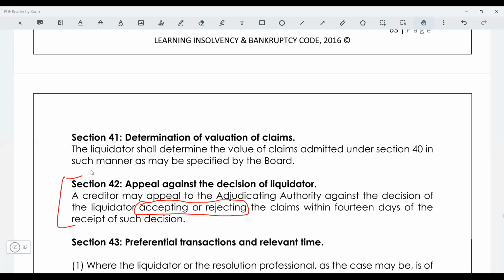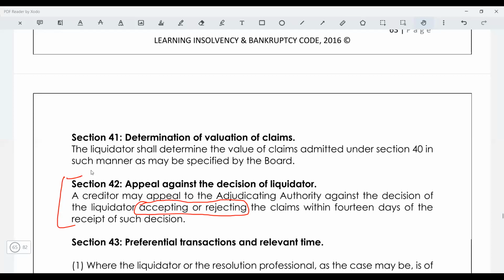Guys, clear? This is my interpretation. Okay. It may be that I am an operational creditor. You are a creditor. Forget financial or operational. It could be possible you are neither financial nor operational creditor, but you are a creditor of the company and you believe that someone's claim has been wrongly accepted. So you can go and appeal, right?